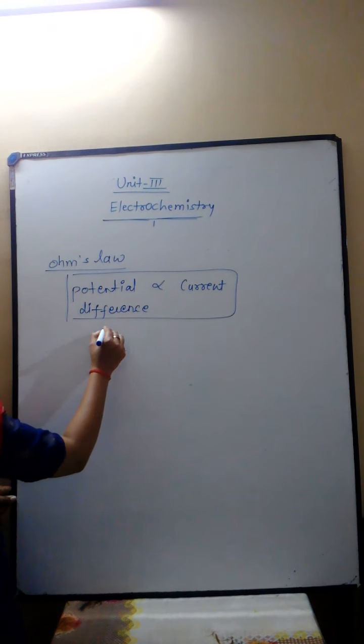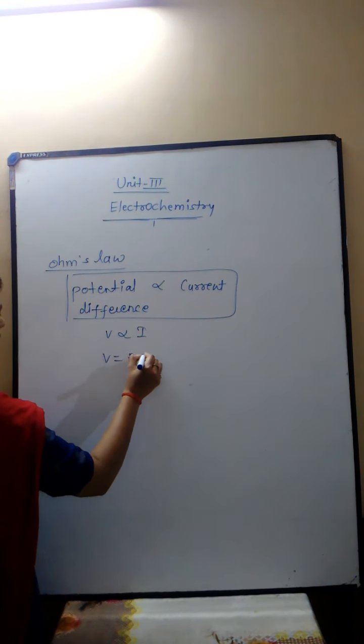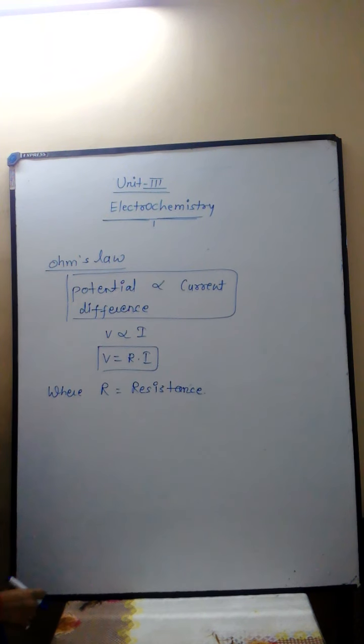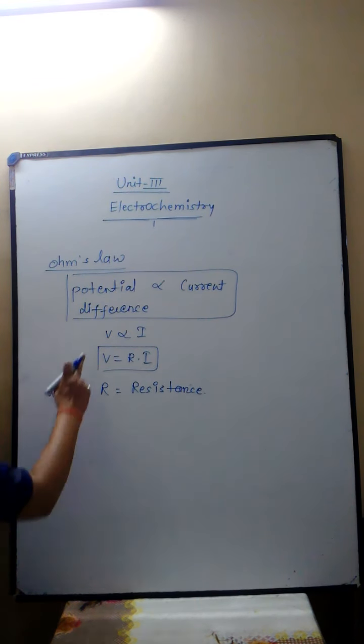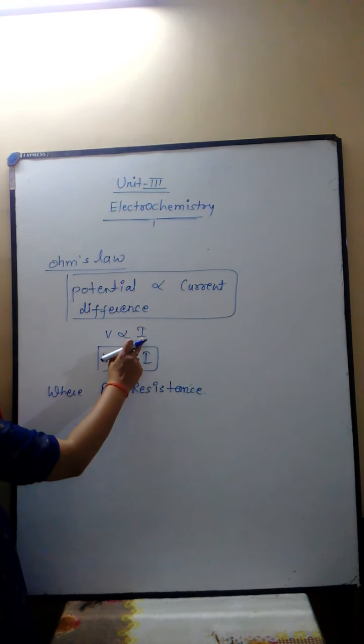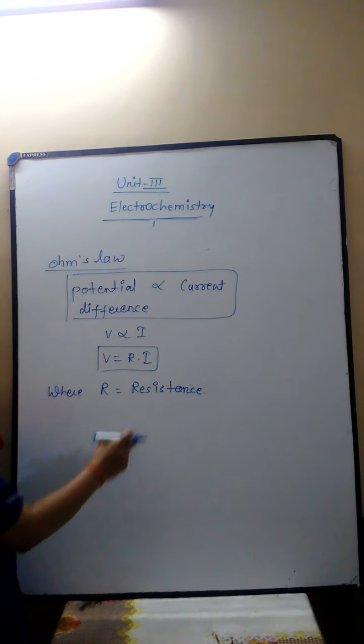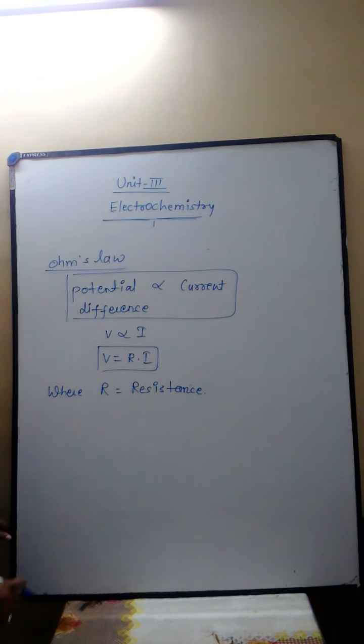Means V is directly proportional to I, and replacing the proportional sign there is a constant R, where R is the constant which is called resistance. It is called Ohm's law. Ohm's law states that the potential difference V across the conductor is directly proportional to the flowing current I, so V is directly proportional to I. Replacing the proportional sign, there is a constant R, which is known as resistance.